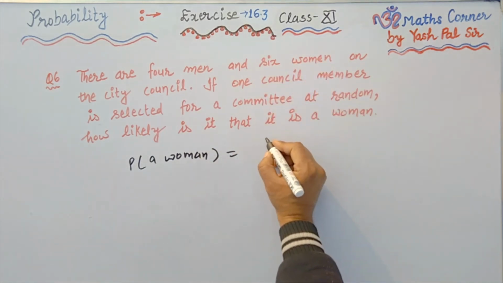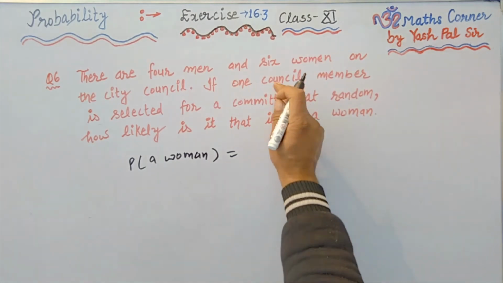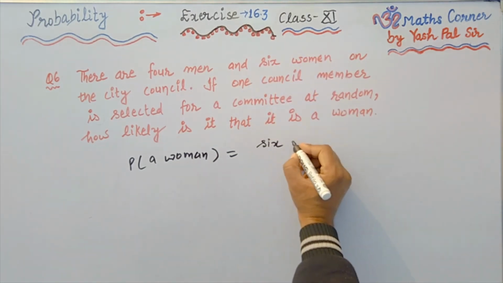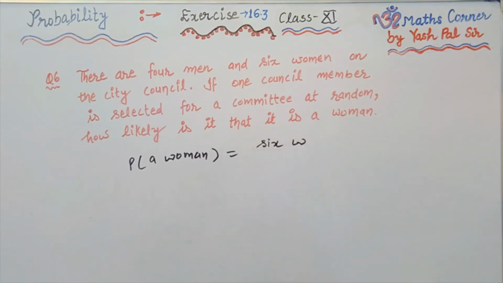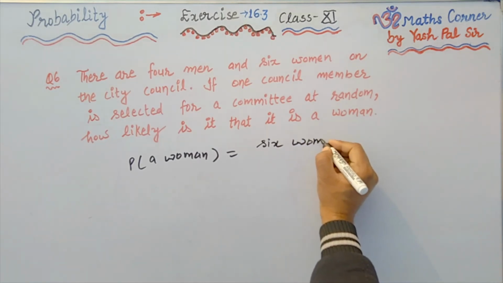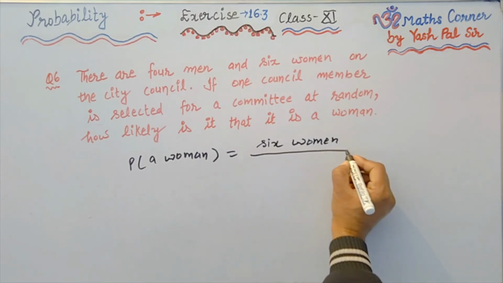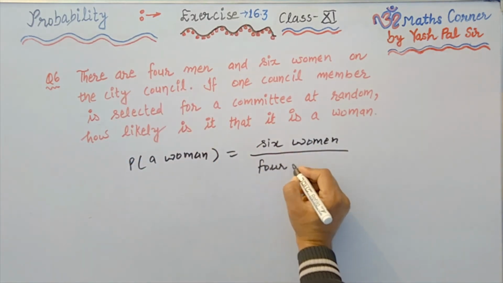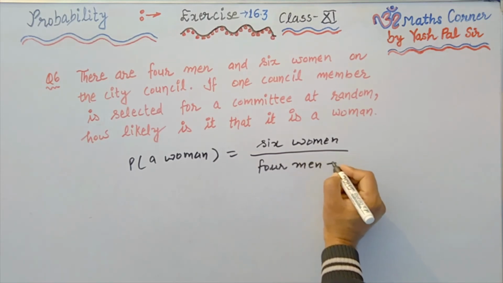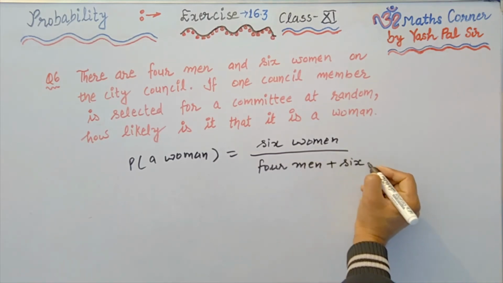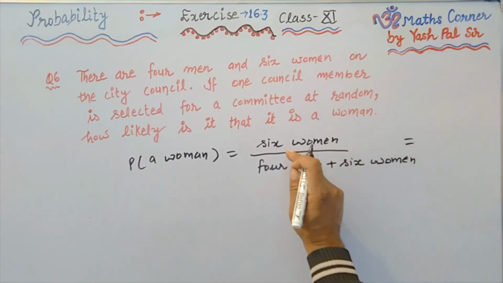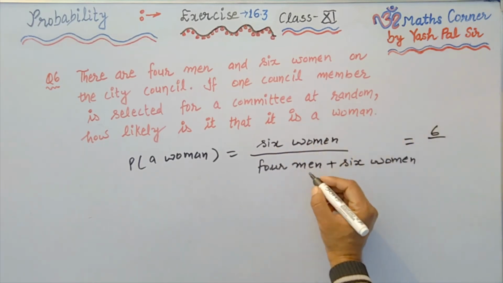Probability that a woman is selected. Now we know that total favorable outcomes are 6 women, and total 4 men plus 6 women.